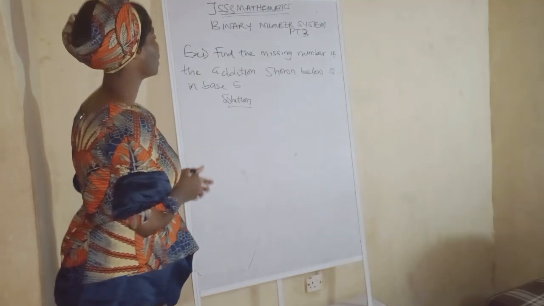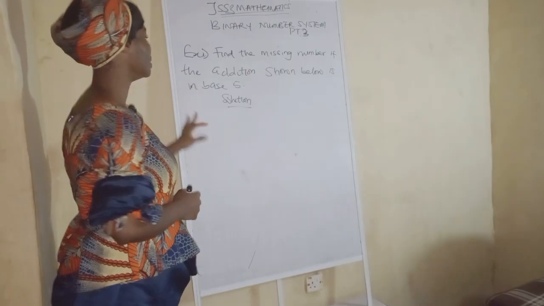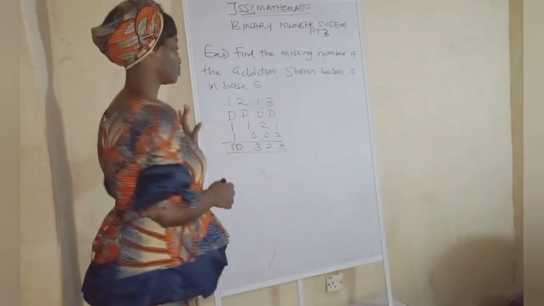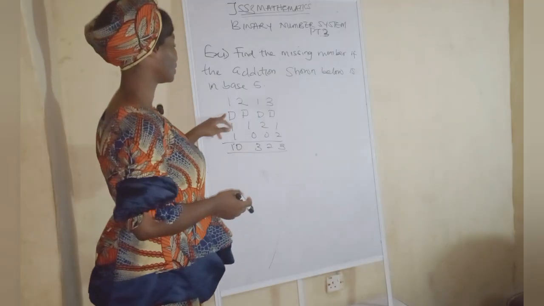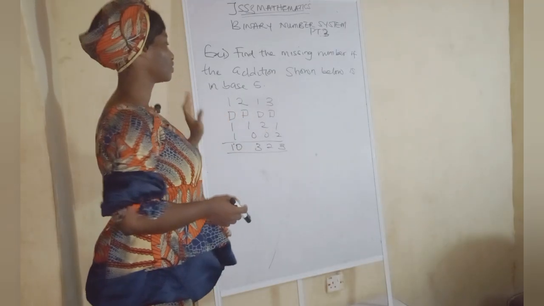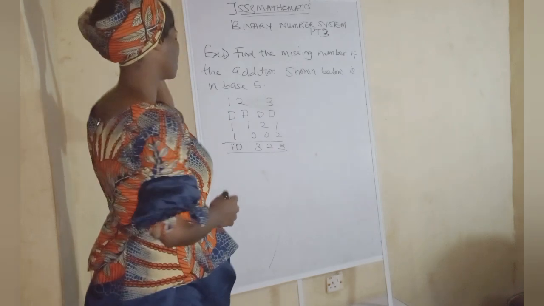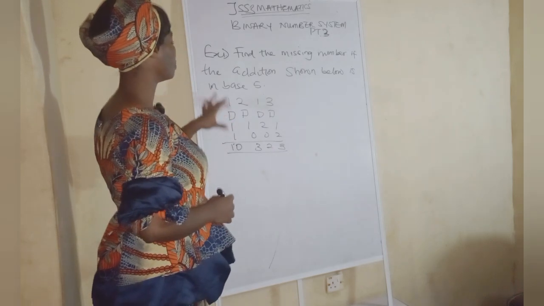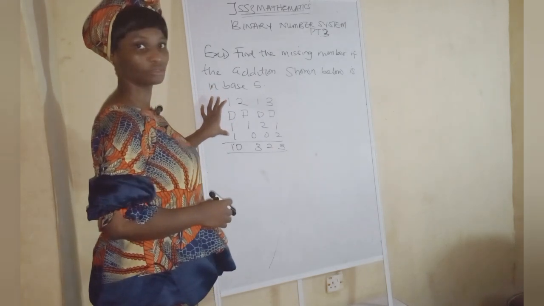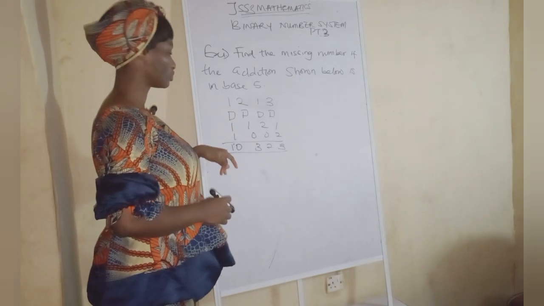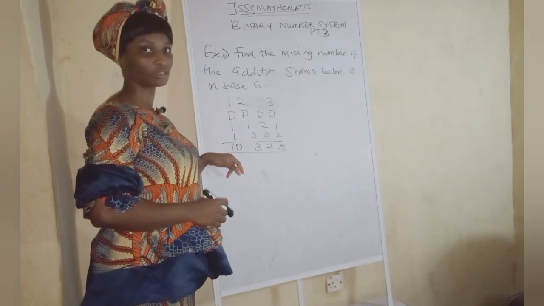Find the missing number if the addition shown below is in base 5. So we are asked to solve this. We have to find this missing number, and they are all in base 5. The thing we are going to do is first add up these three numbers. Whatever we get, we subtract it from this answer. Do you get it now?